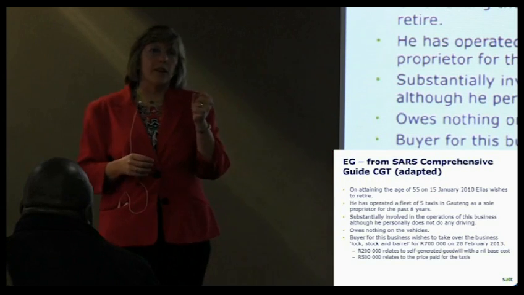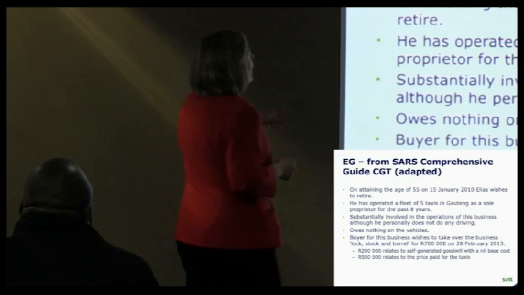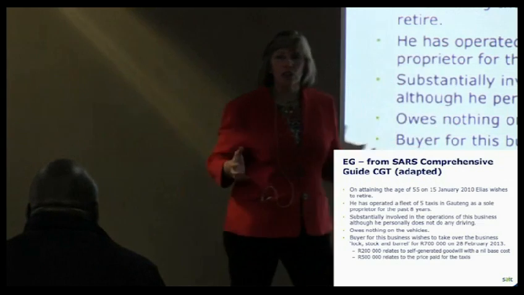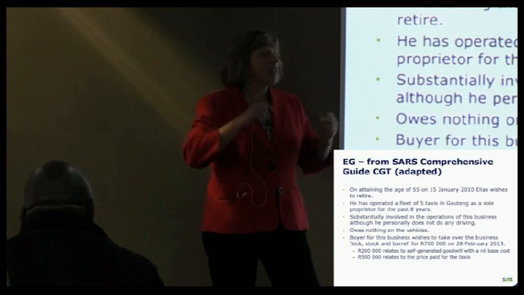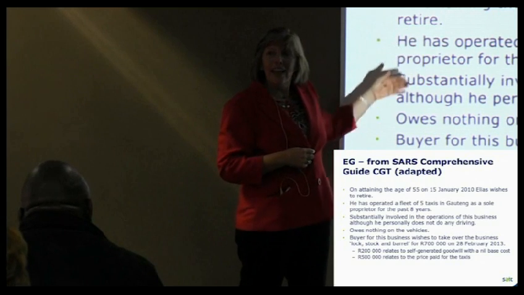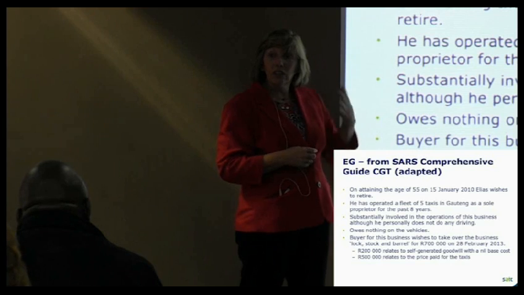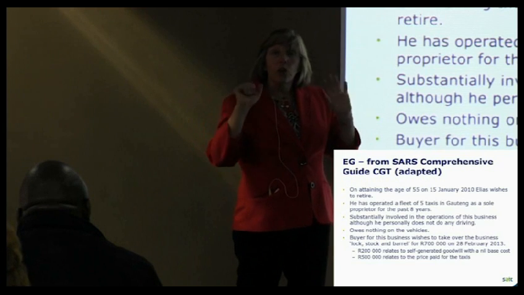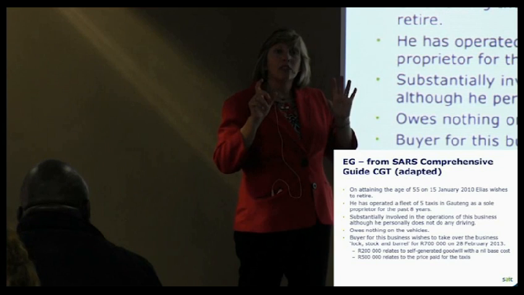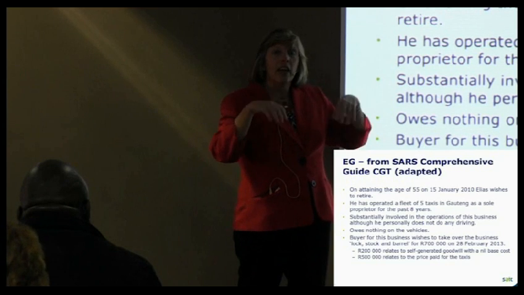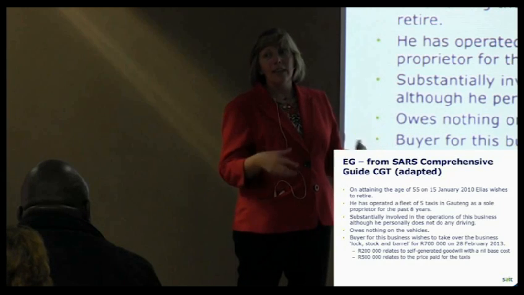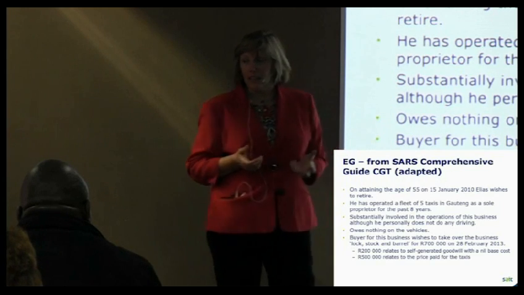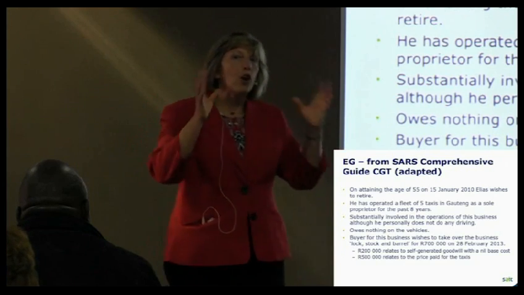Now, just an important point that comes through in this example is that although he's selling this as a going concern, it's not the sale of one asset, because he's selling 5 taxis and he's selling goodwill. So he's actually got 6 different assets there. So when you work out the capital gain, you would have to establish for each of those assets, is it an active business asset? And what is the capital gain on that asset? And are you going to qualify for the small business asset exclusion? So you can't just do it as one globular whole. You've got to look at each asset separately.